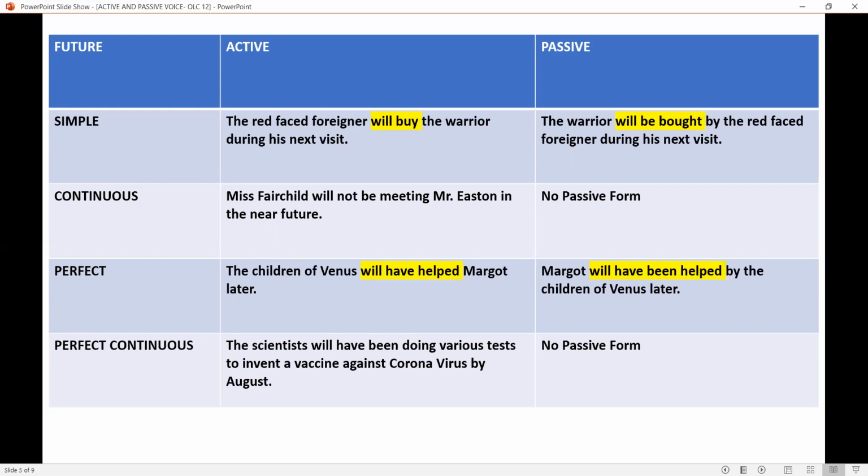Now, like in past and present perfect continuous, future perfect continuous tense also doesn't have a passive form. The scientists will have been doing various tests to invent a vaccine against coronavirus by August.